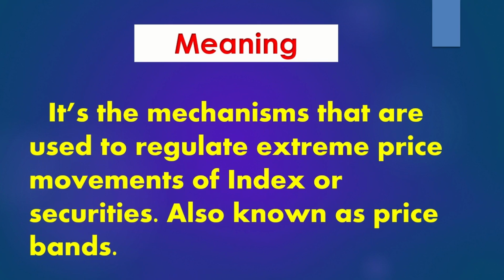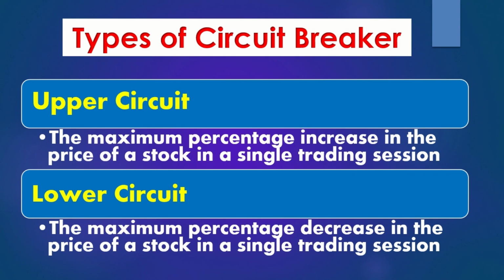In the same way, the circuit breaker is used in the share market. It is one of the mechanisms to regulate extreme price movement of an index or securities. Otherwise it is also called price bands. You can call it circuit breakers or price bands. It regulates extreme price movement. If there is high volatility or an anomaly of volatility in the market, it is controlled with the help of the circuit breaker.